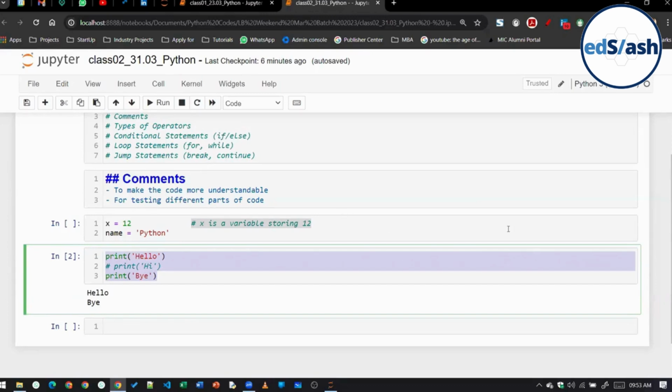Are you getting this, everyone? Without executing the print hi line, I am checking if the code is working fine or not. Is everyone getting this, class?